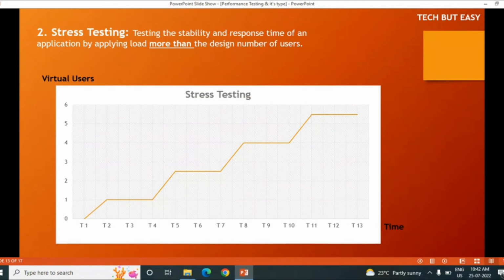Stress testing is nothing but checking the stability and response time of an application by applying a load more than the design number of users. Means in load testing we check 100 users, then in stress testing we will apply 150 users or 200 users, and we will check the response of the application. Like that we will apply 150 users, 200 users, 250 users, and check in stress testing.